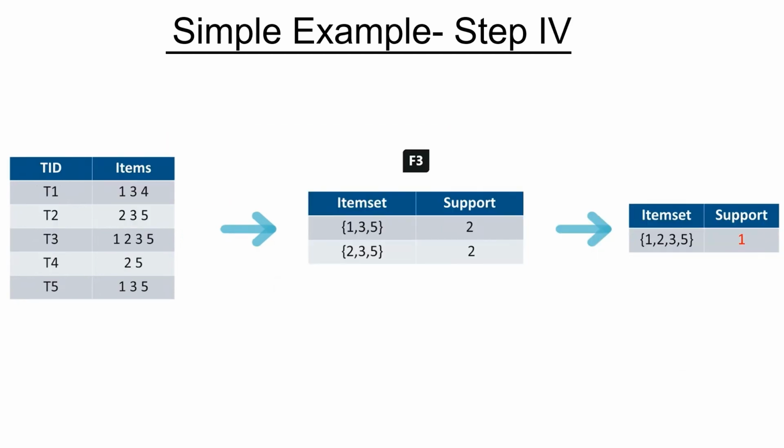Now we can build the four item sets because we have up to four items in each transaction. The only four item set we can make is 1 2 3 5, and that occurs only in one transaction, which means it does not have a reasonable support.